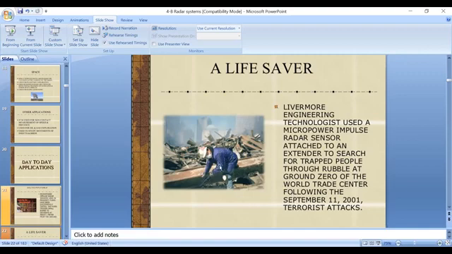So here they are again using the micro power impulse radar sensor with an extender to search for human bodies, to save lives. So we can say that our radar system is used as a lifesaver.